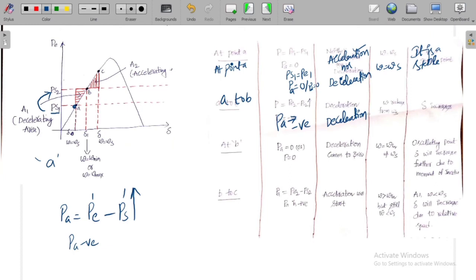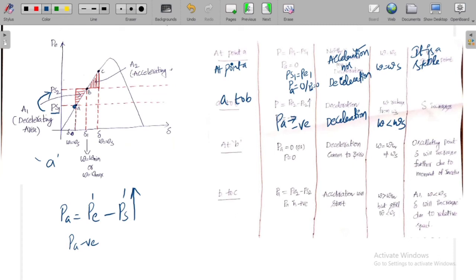What is the status of rotation? It is in deceleration process. When the deceleration process started, omega will be reduced, means it is reduced from synchronous speed. It was previously rotating with synchronous speed, and now the speed reduces because of the deceleration.